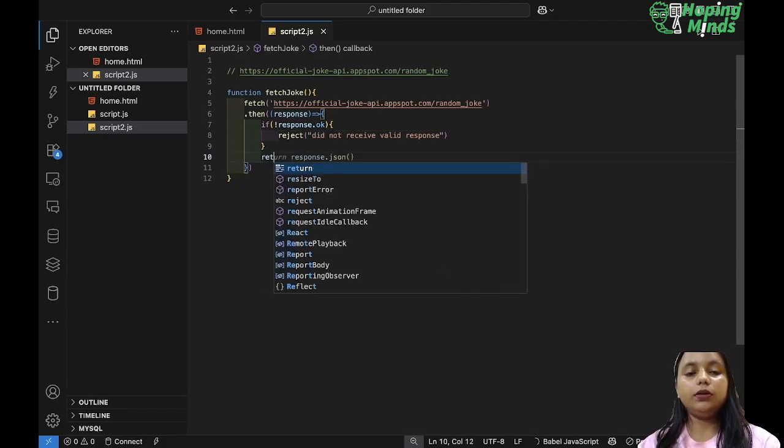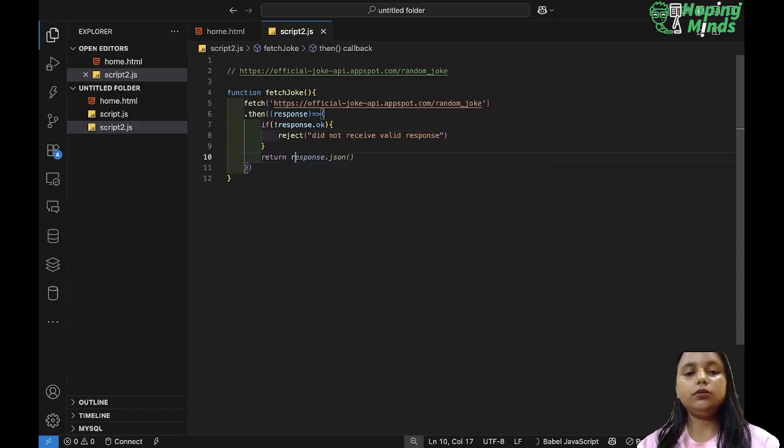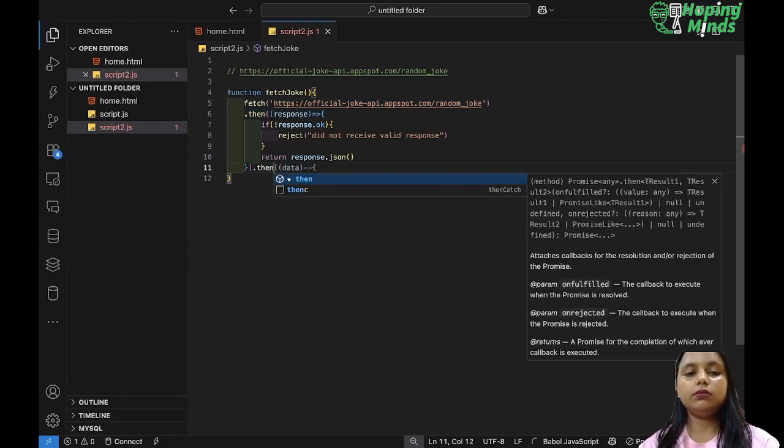I will return response dot json. My API will return something in JSON format, so response.json. Whatever we get from the API, we call it a response. After that, I will use dot then.